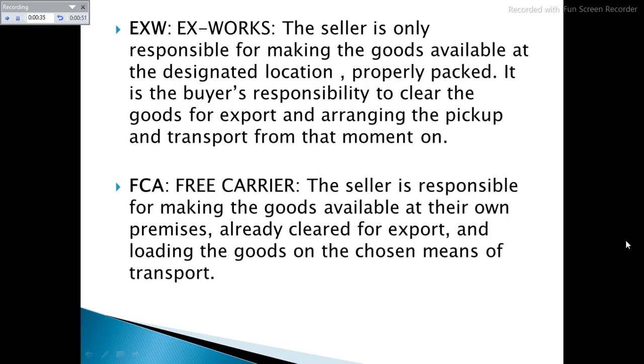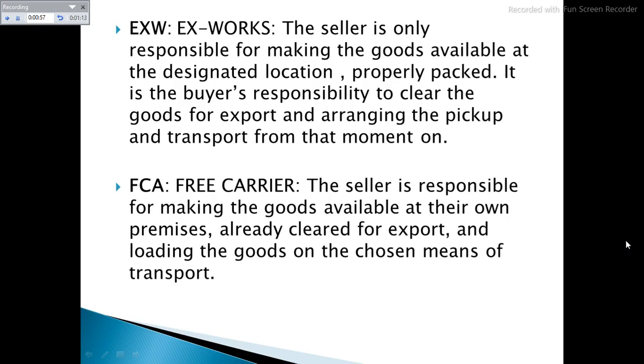Free Carrier. Seller is responsible for delivering the goods to the buyer's nominated port, also known as the named place. Seller is responsible for loading charges, delivering cargo to the port or place from where it will be exported.